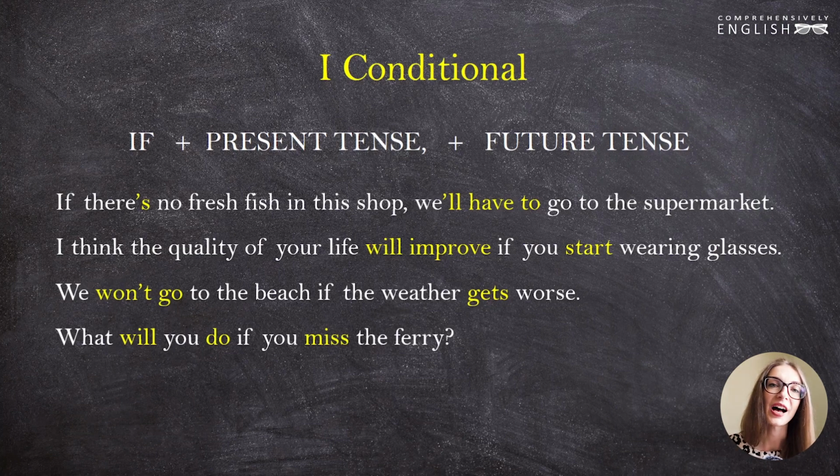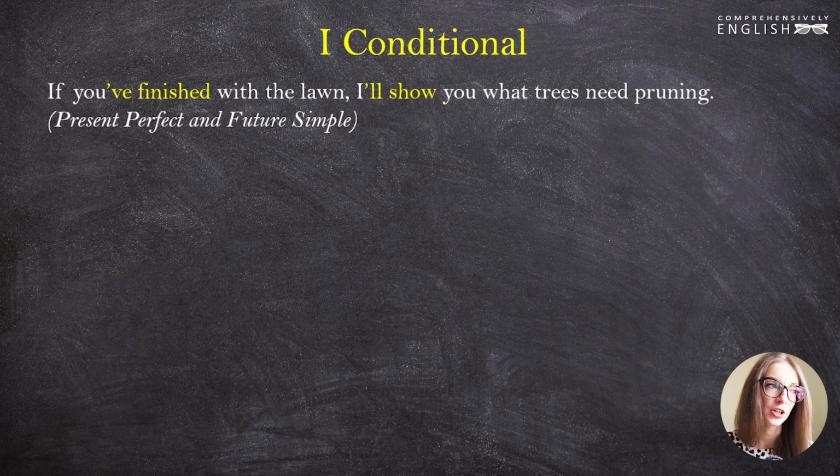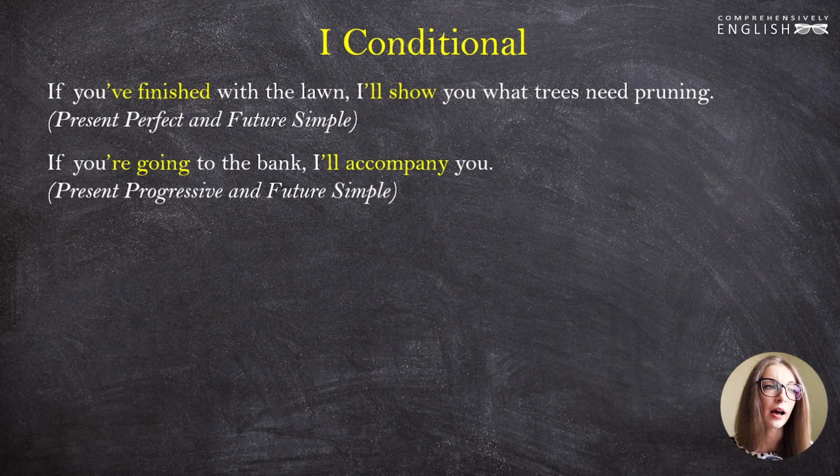Again, we can use other present tenses in the subordinate clause and other future tenses in the main clause. Let's see. If you've finished with the lawn, I'll show you what trees need pruning. The present perfect is used in the subordinate clause of condition, and the future simple is used in the main clause, I will show you. If you're going to the bank, I'll accompany you. The present progressive is used in the subordinate clause and the future simple is used in the main clause.